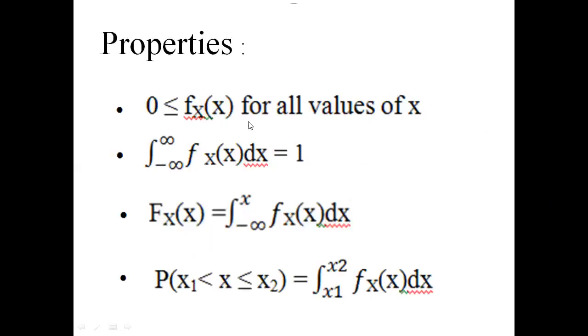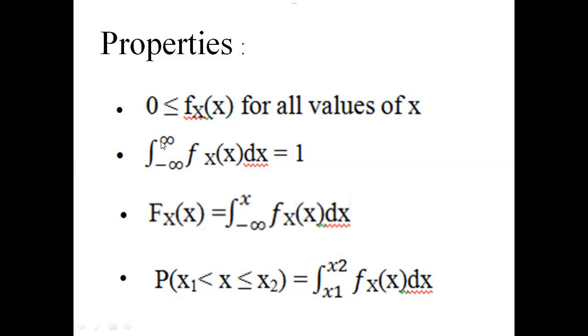Now the properties. The first property is 0 is less than or equal to small f(x) of x for all values of x. What is the meaning here? This is also small f(x) of x is greater than or equal to 0. That means the density function is a non-negative value.